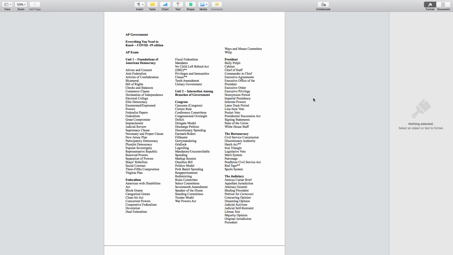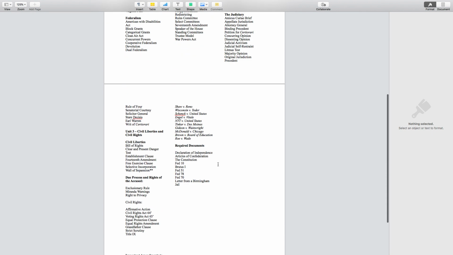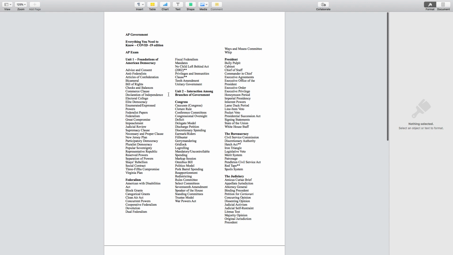Okay, so there's this sheet that's attached to that announcement. AP Government, everything you need to know, COVID-19 edition. Here's everything for Unit 1. Now I know you're looking at all these terms and thinking, man, this is a whole lot. But you have to remember some of the stuff you can sum up really easily.